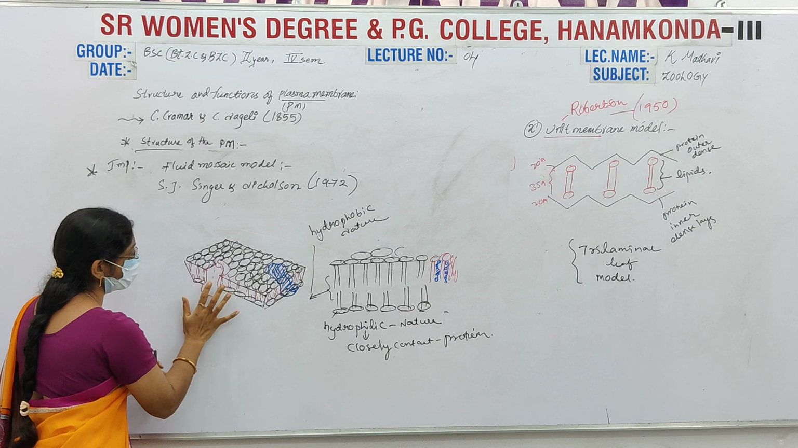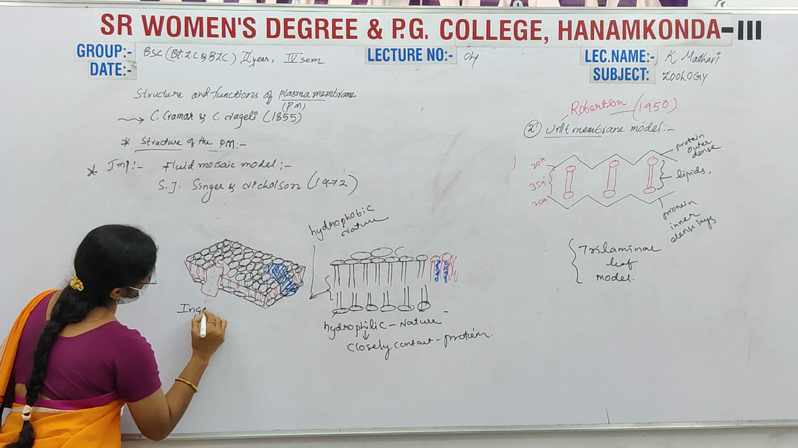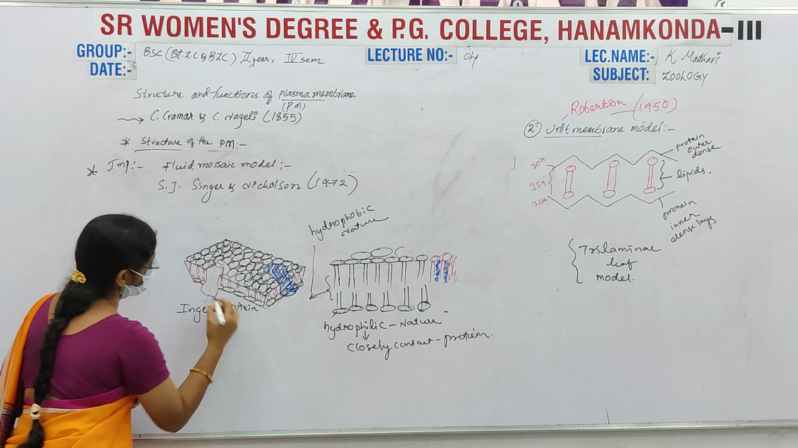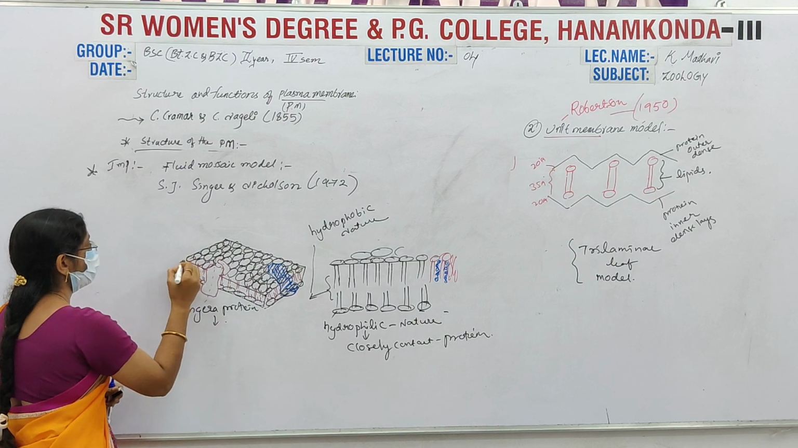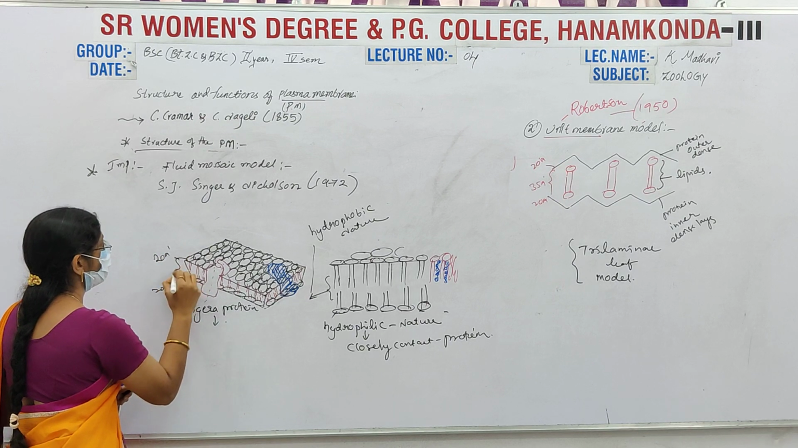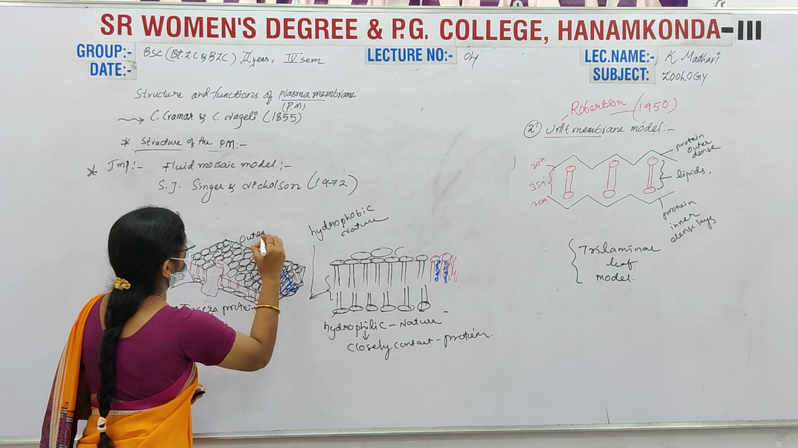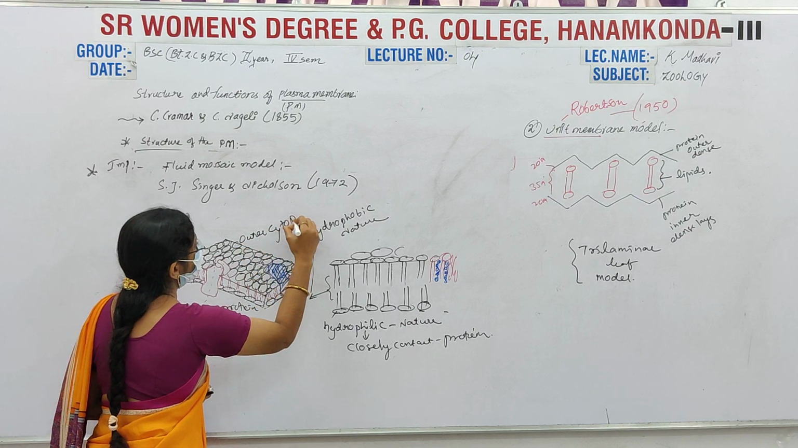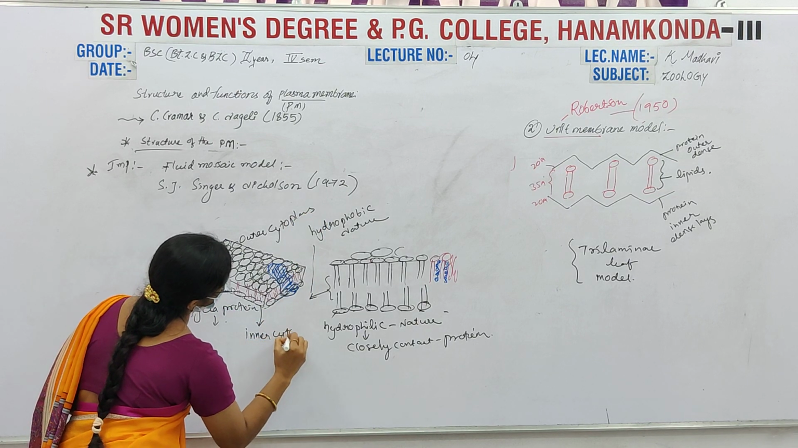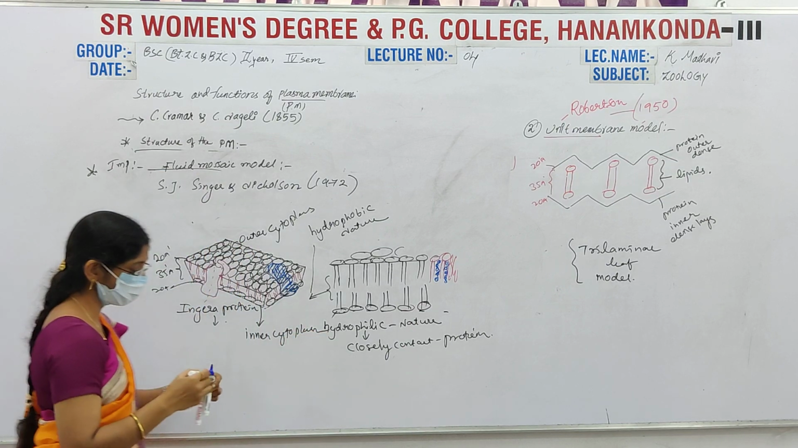Integral proteins are useful for transportation. Here the membrane is 20, and here also 20, and in between these is 35 angstroms. This is the outer cytoplasm, and this is the inner cytoplasm. This is the most important model, the fluid mosaic model.